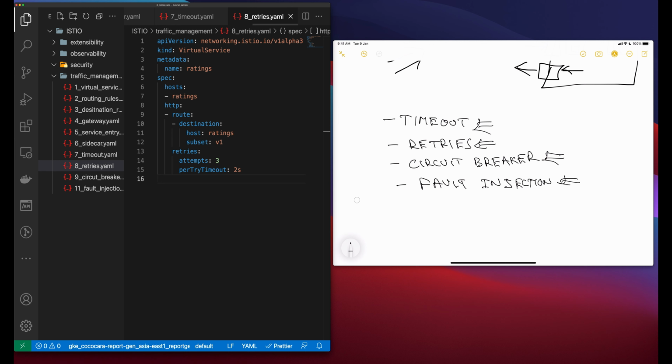Like timeouts, Istio's default retry behavior might not be suitable for your application needs in terms of latency. Too many retries to a failed service can slow things down or affect availability. Also, like timeouts, you can adjust your retry settings on a per-service basis in virtual services. So here is a virtual service which is created, and you can define your retries, how many attempts it can make, and for every attempt how much longer it should wait before giving up.